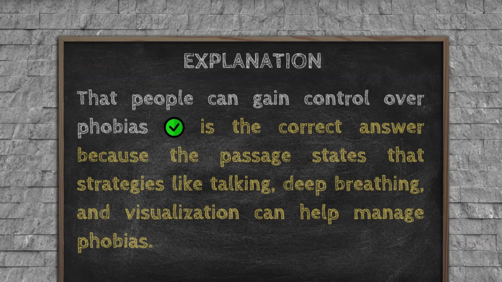Explanation. That people can gain control over phobias is the correct answer because the passage states that strategies like talking, deep breathing, and visualization can help manage phobias.